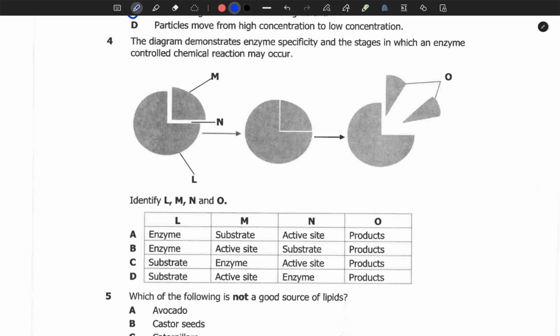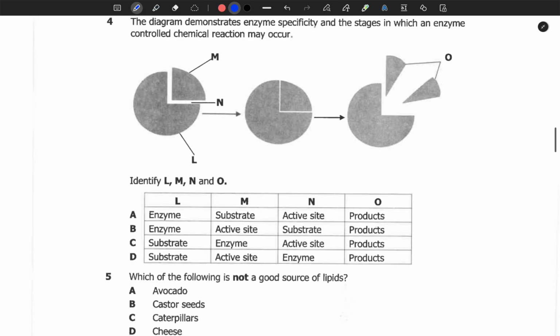The diagram demonstrates enzyme specificity and the stages in which an enzyme-controlled chemical reaction may occur.